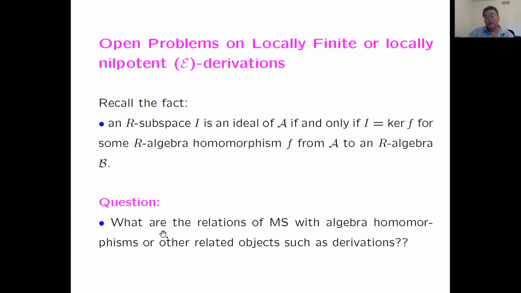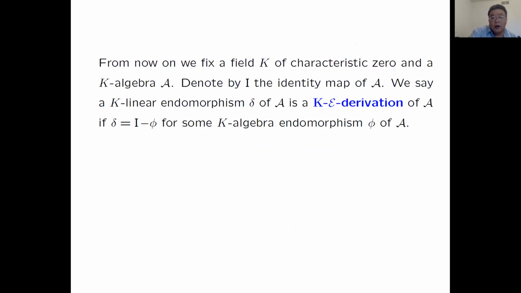Yes, they are Mathieu subspaces, but they are not all, right? There are many Mathieu subspaces which are not ideals. Therefore, we want to look at ring homomorphisms or other objects, such as derivations. Can we construct Mathieu subspaces by taking the kernel or taking an image? And this question has not been answered yet. There are only some partial solutions. So let me mention two conjectures along this direction.